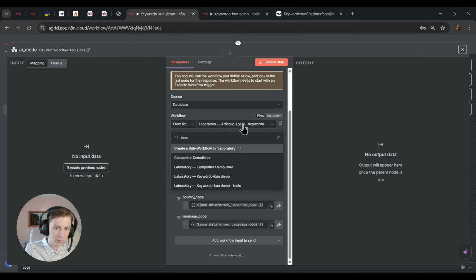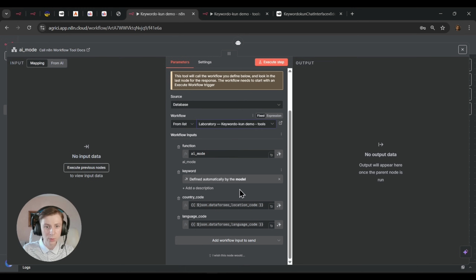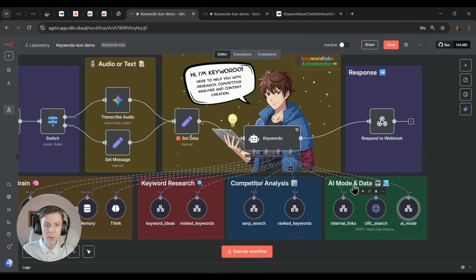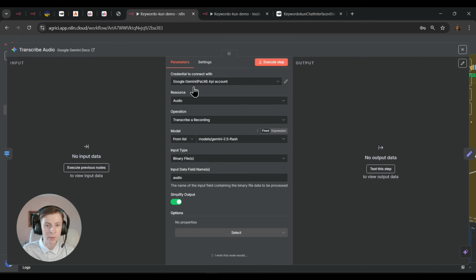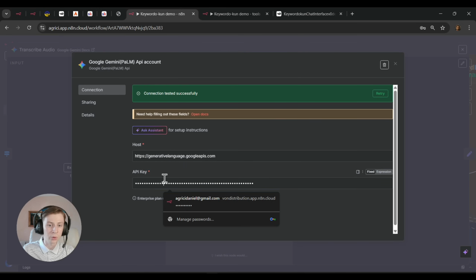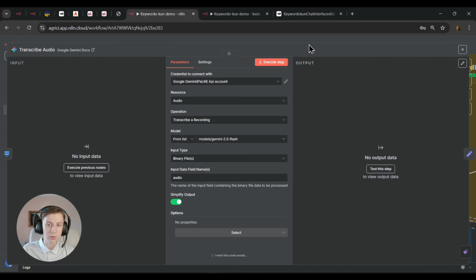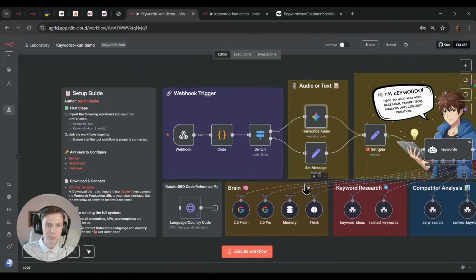Same thing here. Demo, Keyword Kun, AI mode, country code. The keyword is also automatically right here. And that's it. That's how you set up the workflow. We're going to press on save. And now also make sure that you set here your API for Gemini. So again, you press here, you put your API key from AI Google Studio, and that's it.